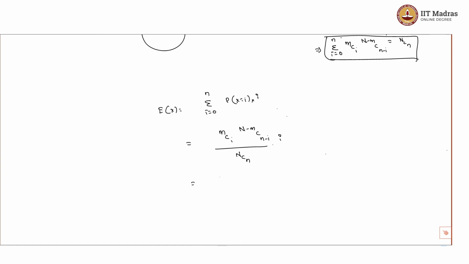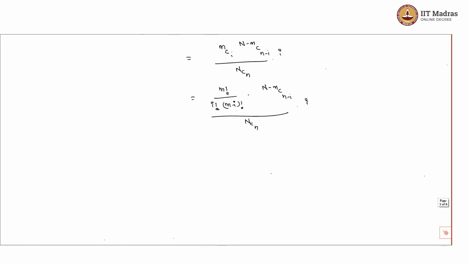So this would be equal to m choose i, which I can write as m factorial divided by i factorial times m minus i factorial, times N minus m choose n minus i divided by N choose n, into i. This i factorial I can write as i minus 1 factorial times i.